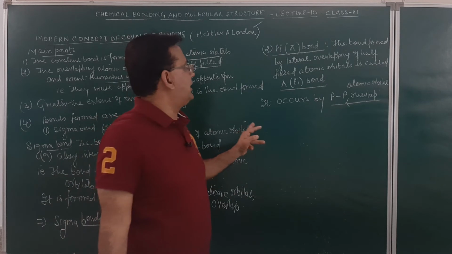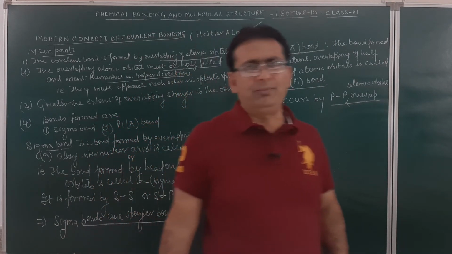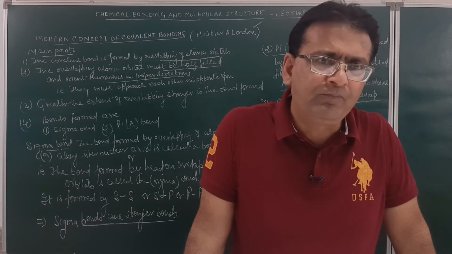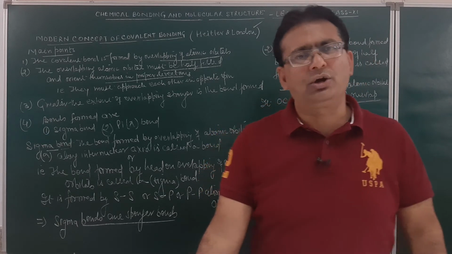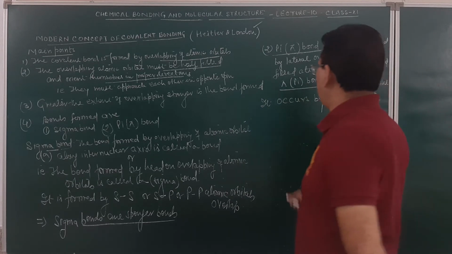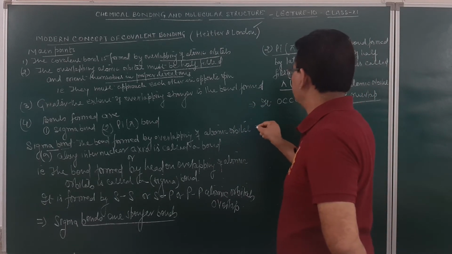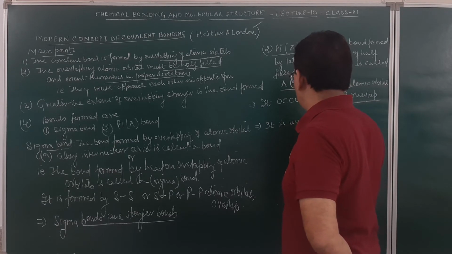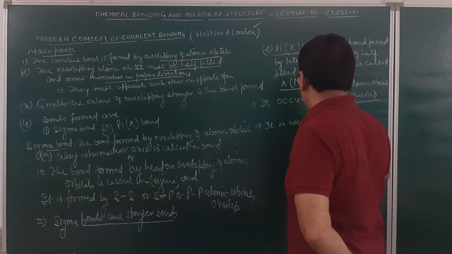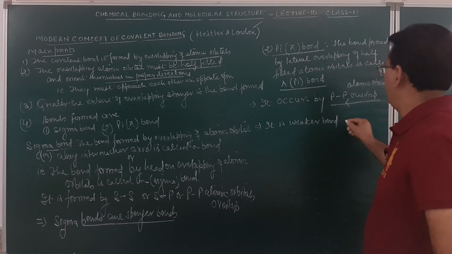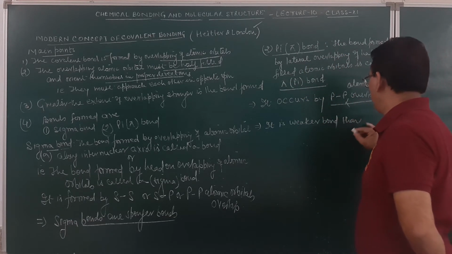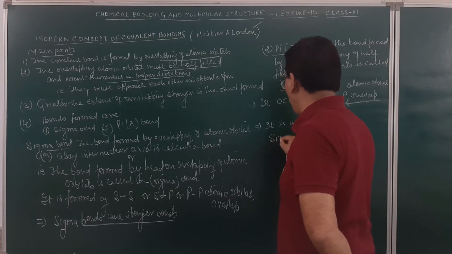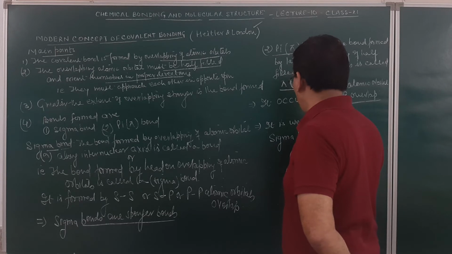Now, during the formation of pi bond, the extent of overlapping is less as it is the lateral overlap, so it is a weaker bond than the sigma bond.